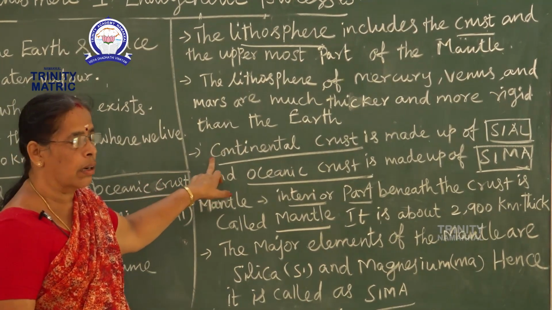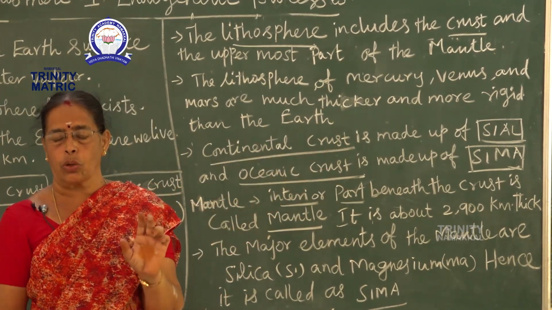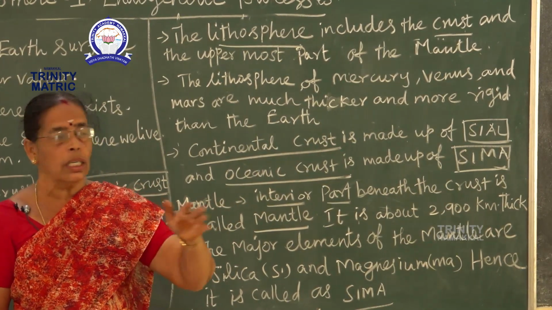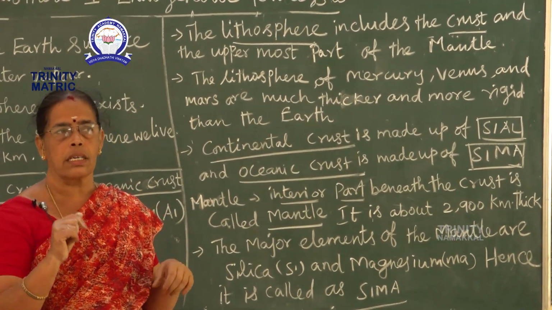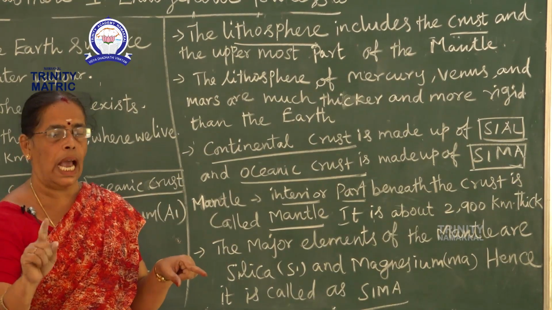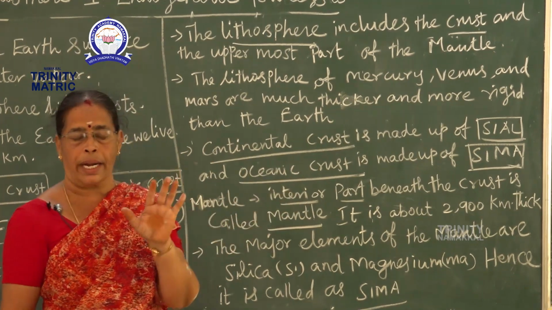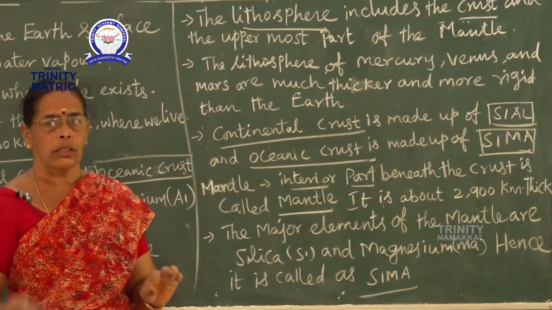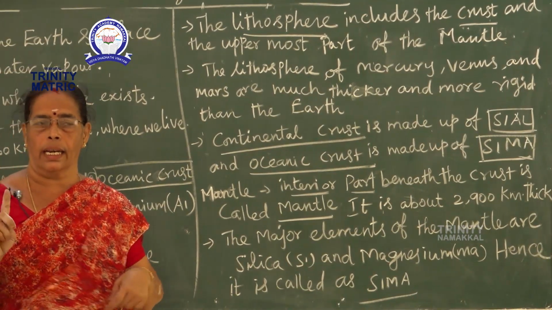What is continental crust? It is made up of Sial. The oceanic crust is made up of Sima. There are two crusts, one is continental.